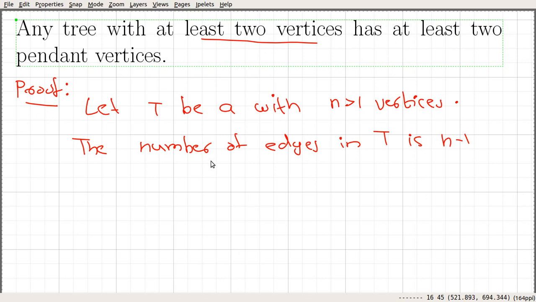Now we can invoke the handshaking lemma. If the number of edges is n minus 1, the sum of the degrees of the vertices is 2 times the number of edges.